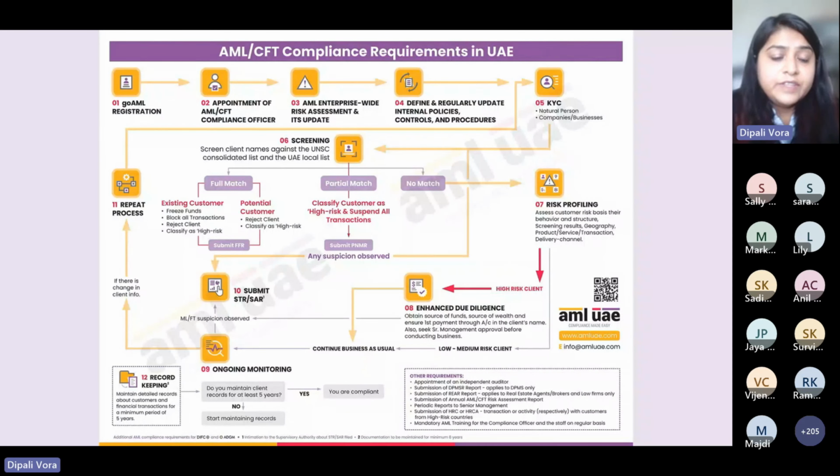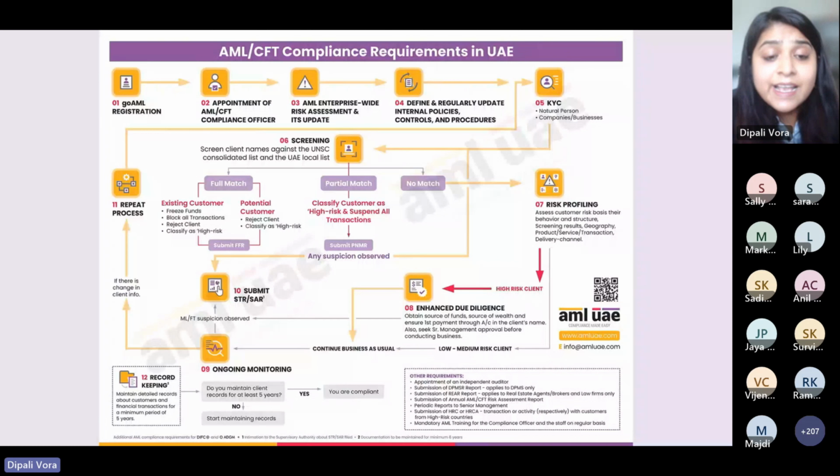That is, if the trade license copy has expired, you have to voluntarily go back to them and ask them for that copy. If there is any UBO and the passport is expired, you have to go back to them and ask them to submit it to you. So this would be the outcome of your ongoing monitoring. You will monitor the transaction, you will monitor the business relationship, you will monitor the CDD data that you have.